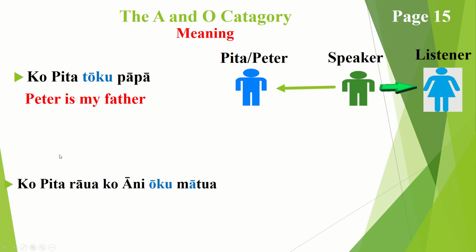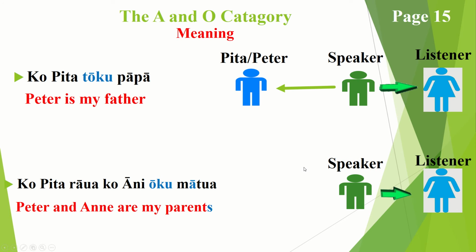Moving on to the next example in your workbook on page 15 is ko pita rawa ko ani oku mātua. Now looking at oku here, we see that it is in the O category, which means higher status, but dropping the T off it means that it becomes plural as opposed to singular, and always using mātua to refer to parents as opposed to matua, which refers to a father. So that translates into Peter and Anne are my parents, and the oku and the a in mātua help put the s on the end of parents.